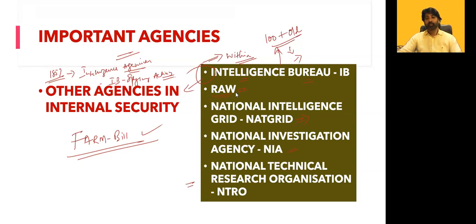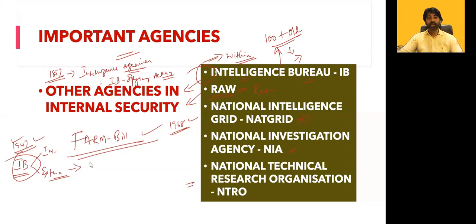Next, if you see the RAW, Research and Analysis Wing, this was created later, only in 1968, after the Indo-China War. At the time of independence, there was no RAW. The IB was playing the role of collecting internal intelligence as well as external intelligence, both in a single organization at the time of independence in 1947. Because they never realized there should be a separate organization for external intelligence.